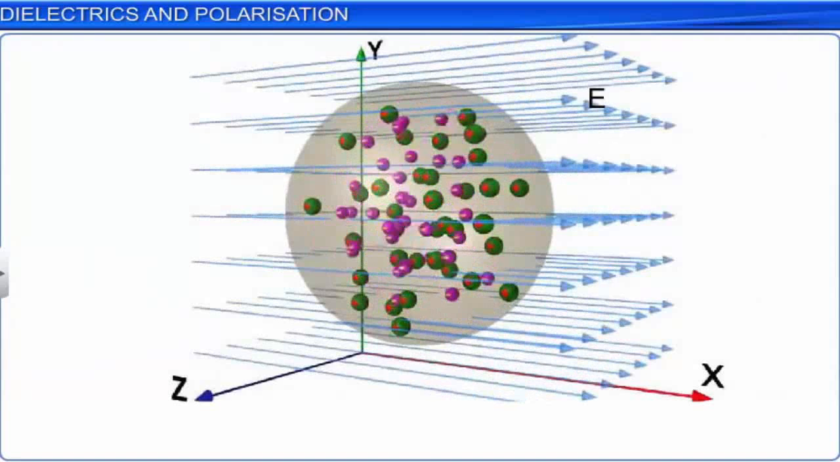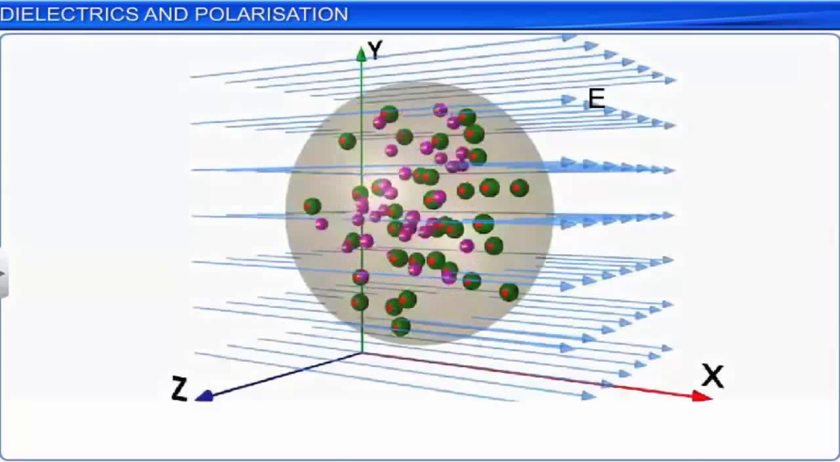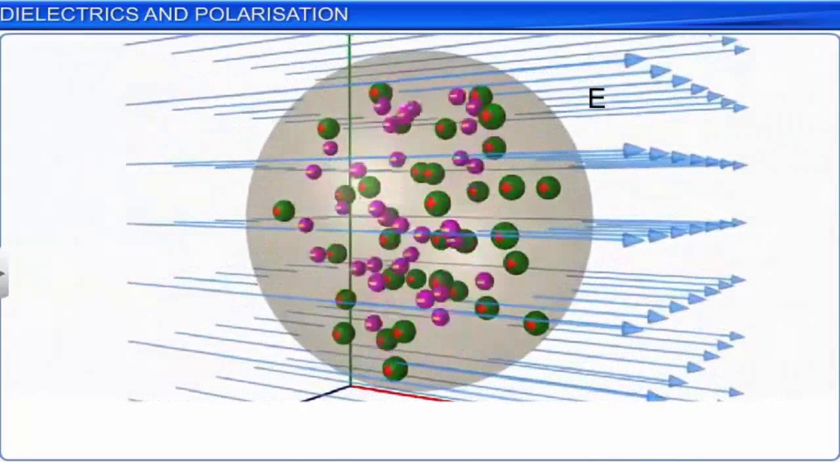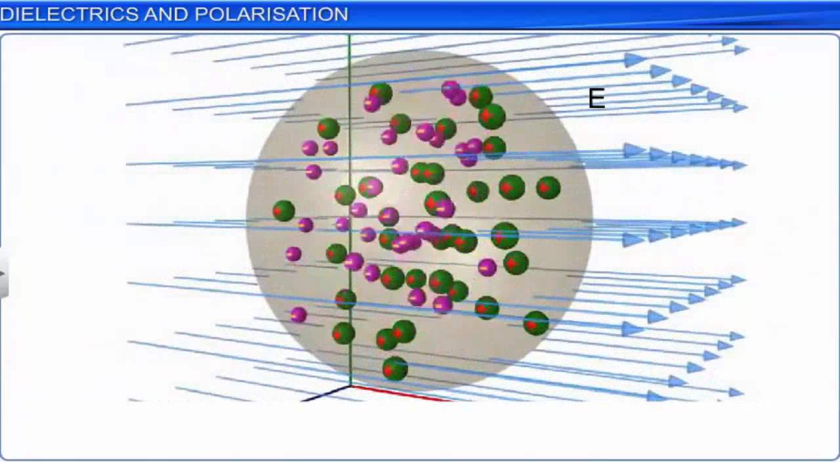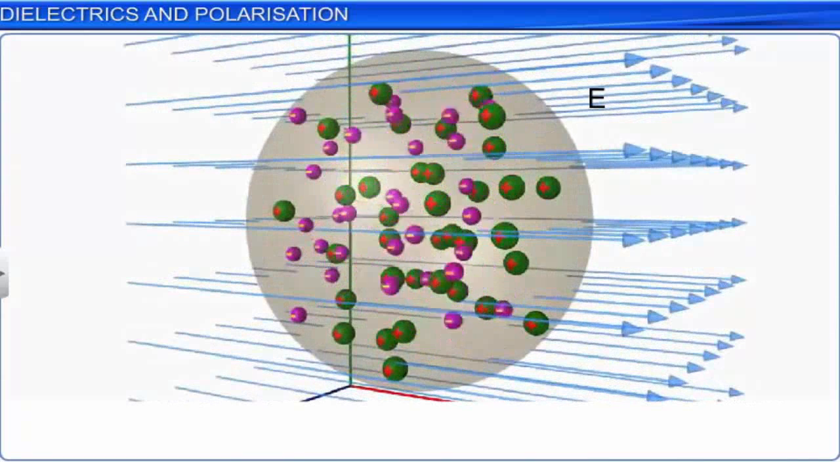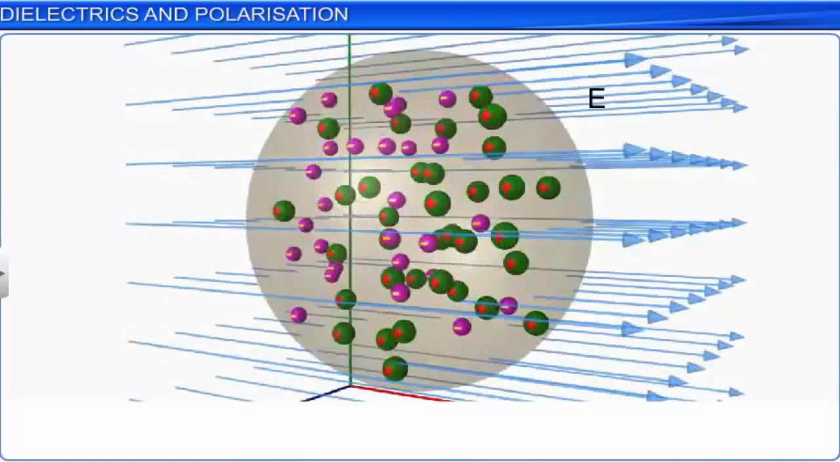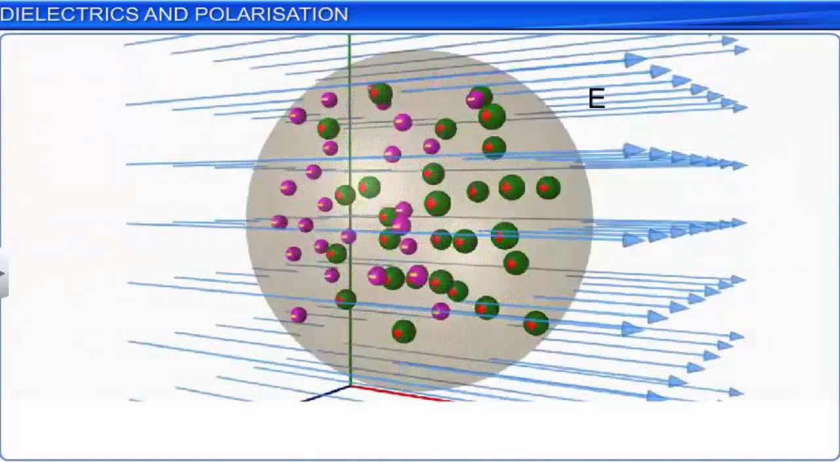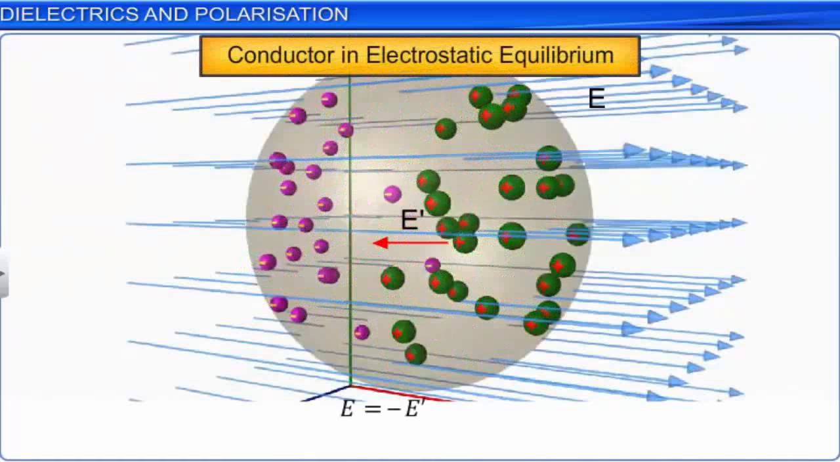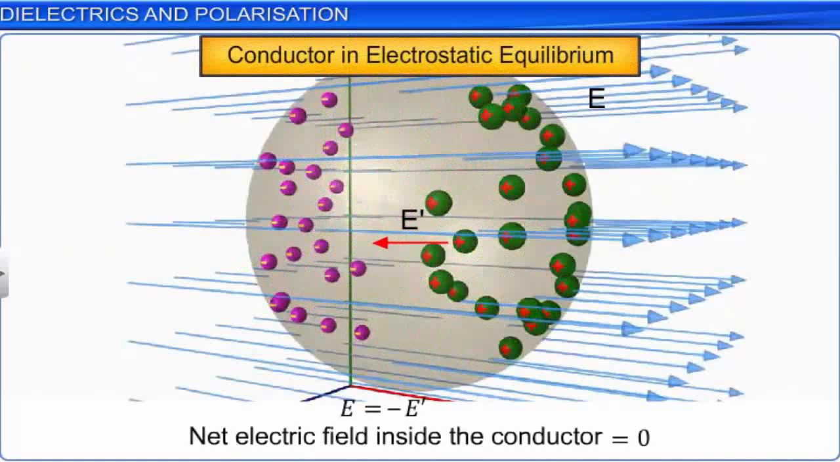distribution takes place in the conductor due to the movement of the free charges, and the electrostatic induction occurs in such a way that in equilibrium, the electric field strength E' inside the conductor due to the induced charges is equal and opposite to the external field of strength E. Hence, the net electric field inside the conductor is zero, and the conductor is said to be in electrostatic equilibrium.